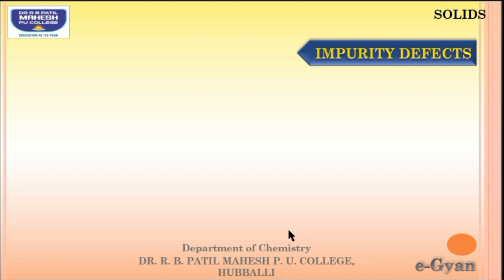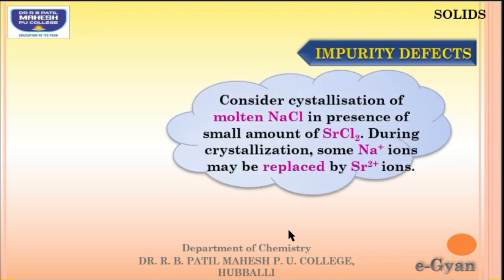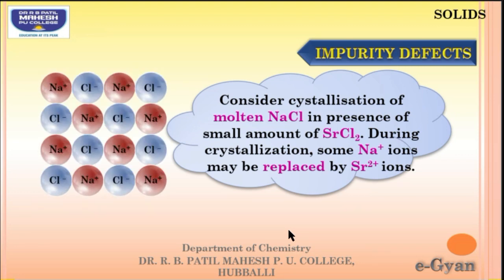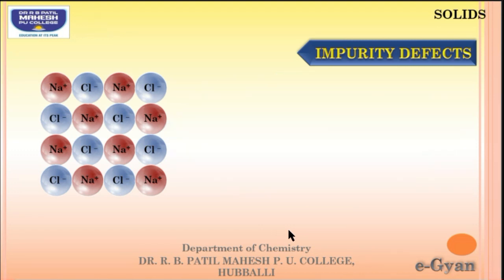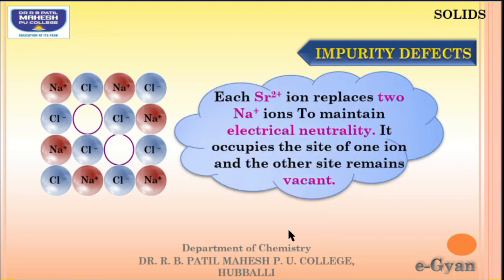Now, let us consider a crystallization of molten NaCl in the presence of a small amount of strontium chloride. During the crystallization, what happens when some of the sodium ions are replaced by strontium ions? But remember, strontium has a charge of +2. So, 2 Na+ are going to be replaced by 1 Sr2+. That means each strontium ion is going to replace 2 sodium ions.